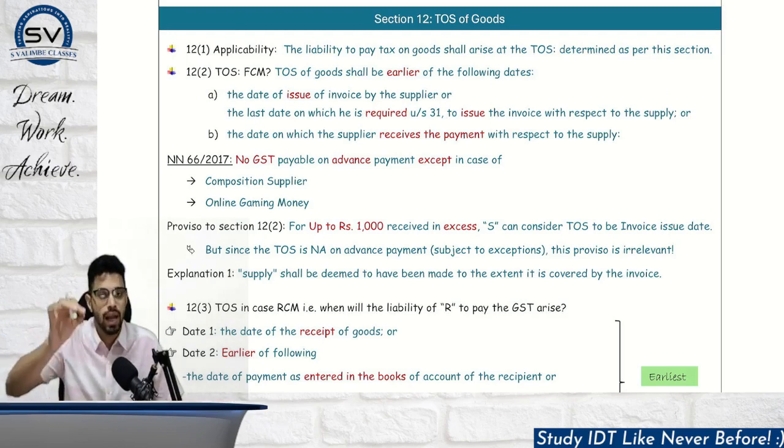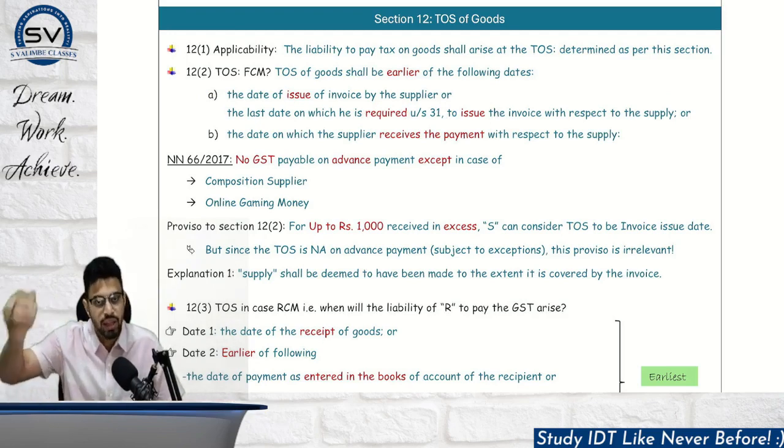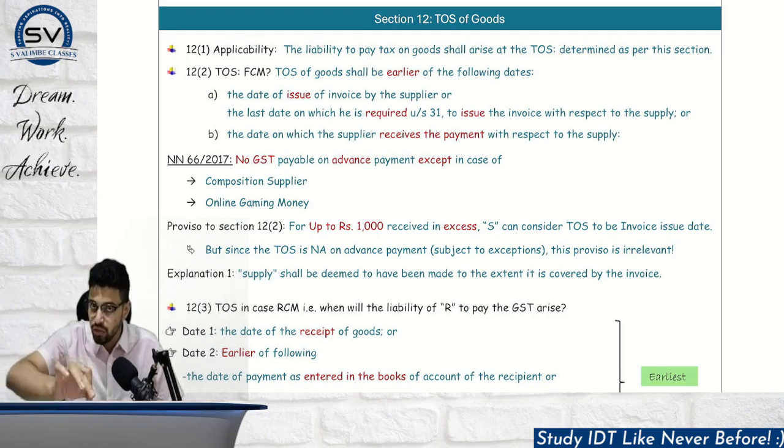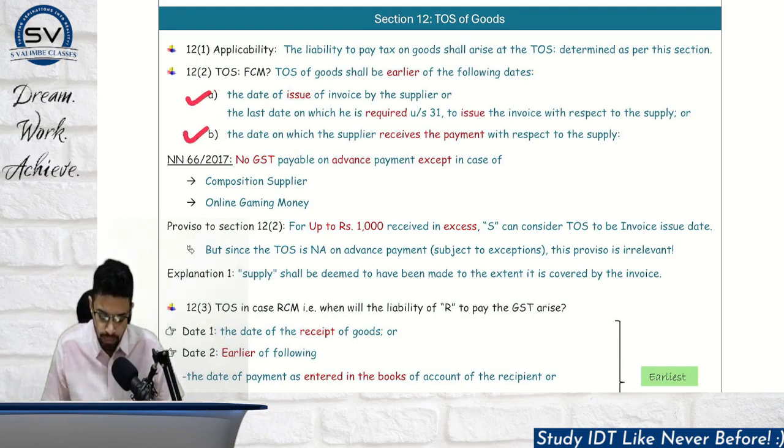So for example, the last date happens to be 1st of June. Then if it is issued before June, we will take that date. If it is not issued within 1st June, then 1st June will be the date taken. Okay. B. So date number 1, we have to compare this with date number B. The date on which the supplier receives the payment with respect to the supply.